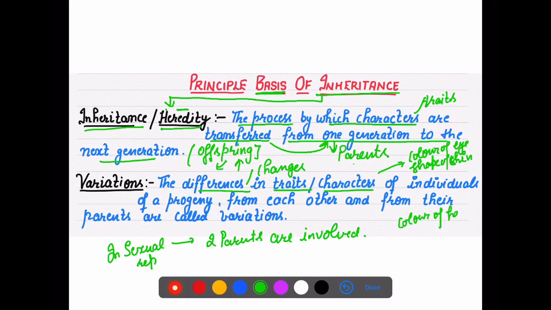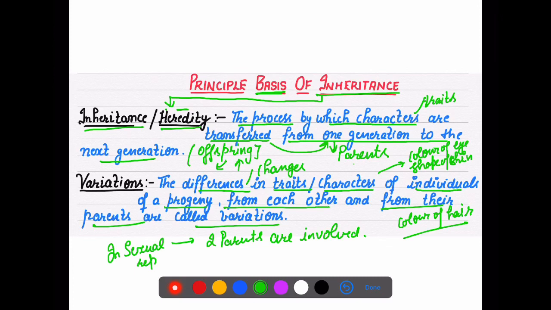So different characters, through genotypic differences also. Those changes in the characters of individuals of a progeny from each other, from their brothers and sisters, and from their parents, are called variation.